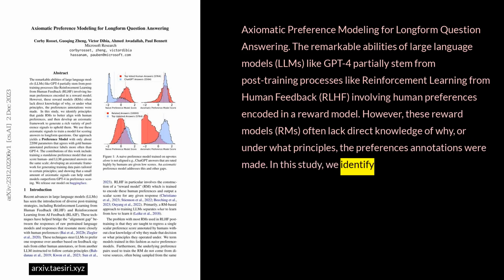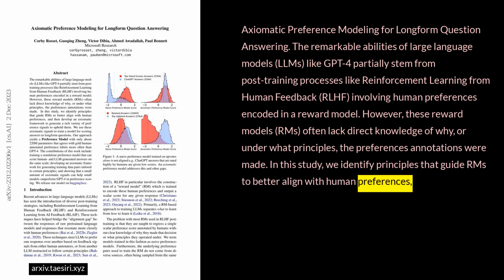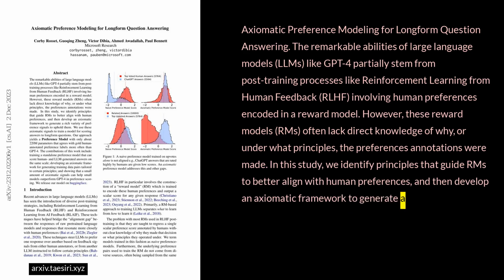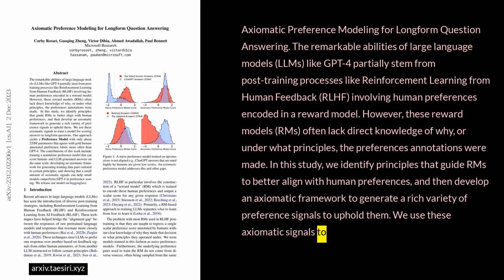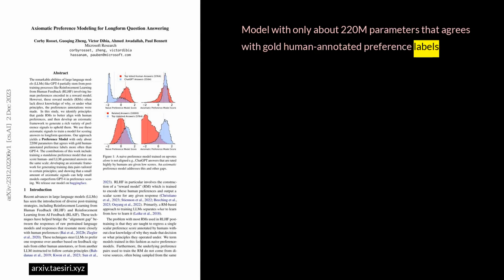In this study, we identify principles that guide RMs to better align with human preferences, and then develop an axiomatic framework to generate a rich variety of preference signals to uphold them. We use these axiomatic signals to train a model for scoring answers to long-form questions. Our approach yields a preference model with only about 220M parameters that agrees with gold human-annotated preference labels more often than GPT-4.